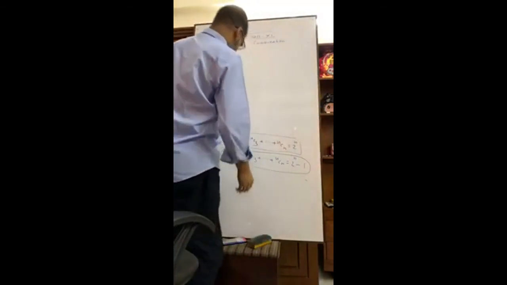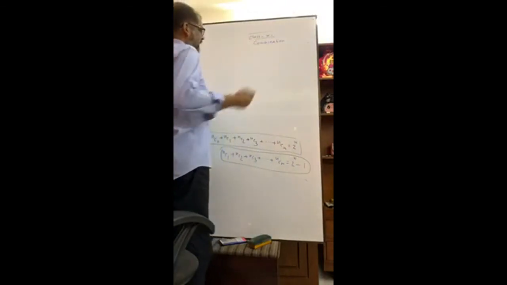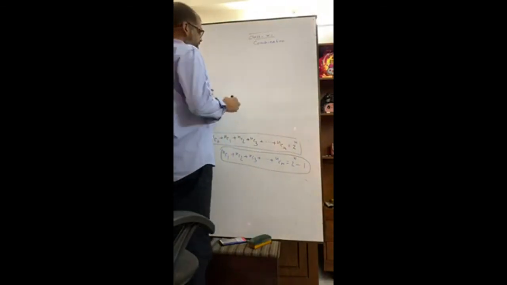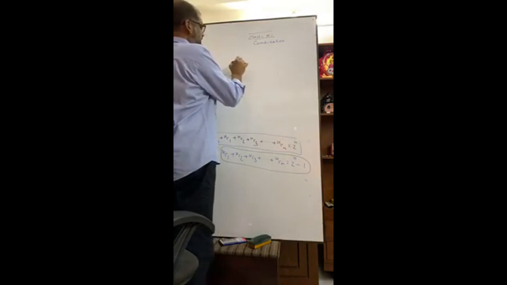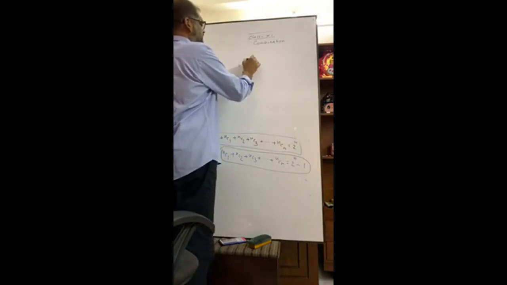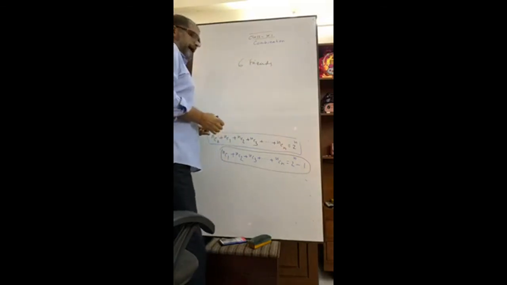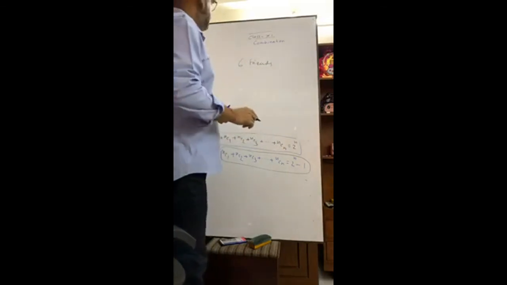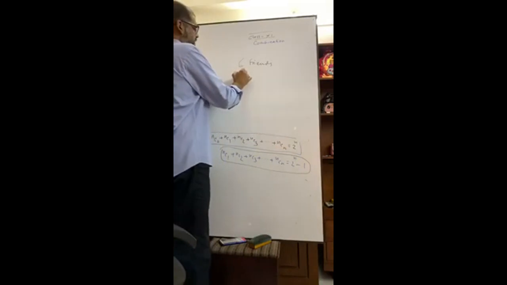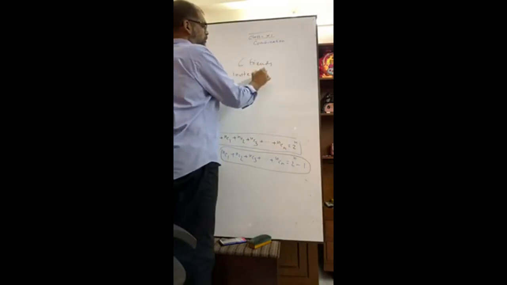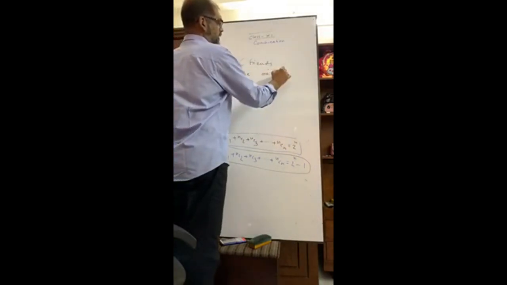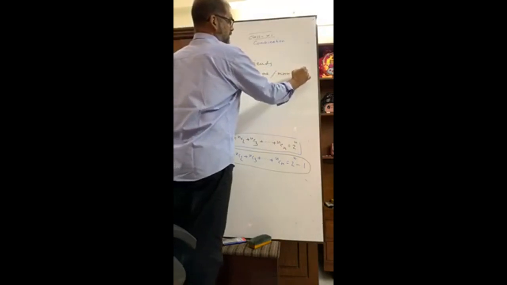Suppose you have 6 friends, and you want to invite one or more than one.